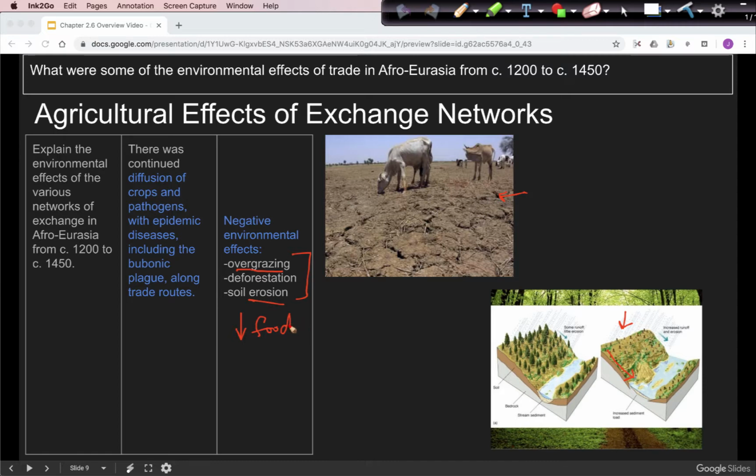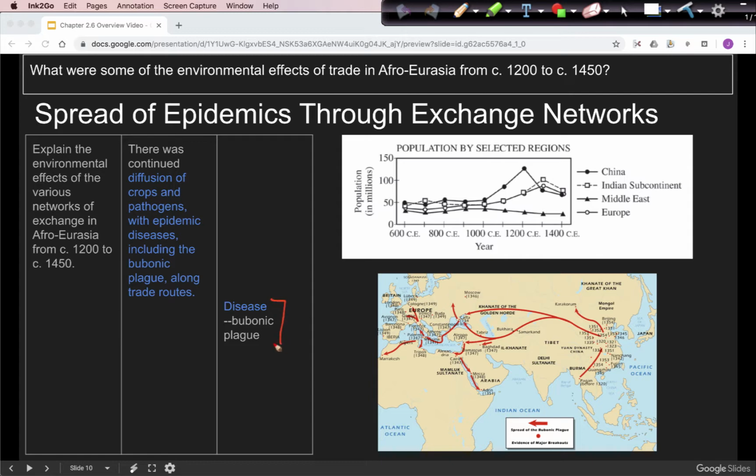And another cause of reduced food production was the Little Ice Age, which we also talked about in a previous section. But with cooling temperatures, you get less food production. And so these things cause population to decline in many areas. So now we're in our last section here down here about disease. The Mongol Empire helped to spread disease, ironically.